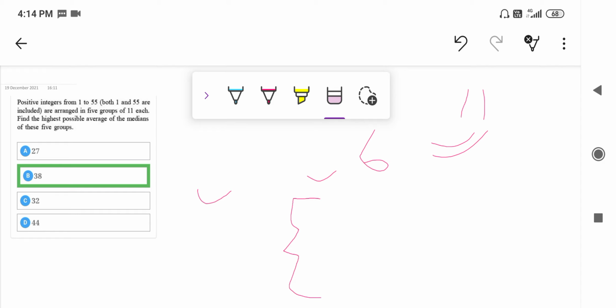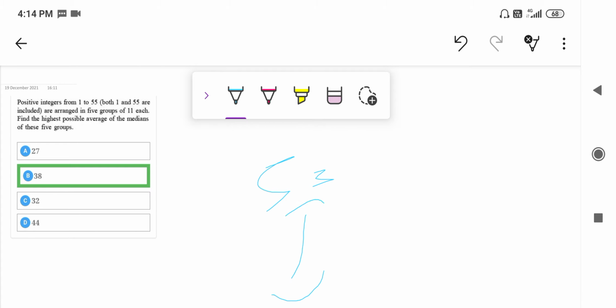So when we talk about 55 as median, we should have 5 members greater than it in the group.